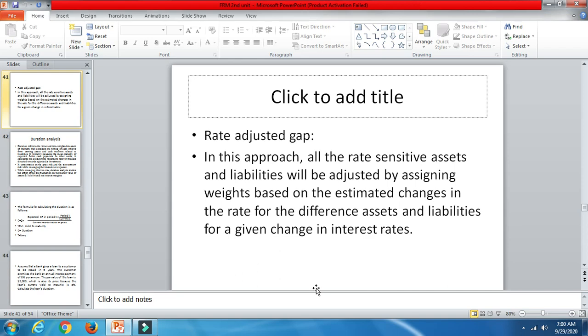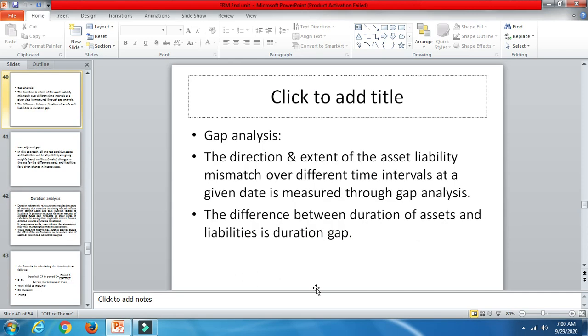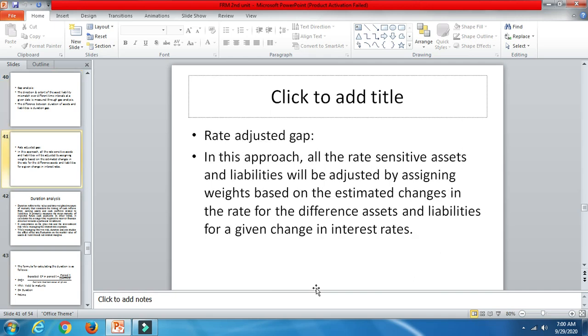When you're dealing with interest rates, we need to pay loan interest, or receive loan interest. It will be sensitive because you have to pay the principal amount as well as the interest amount. So that will be considered as sensitive assets and liabilities.